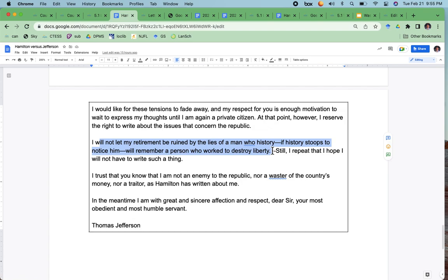I wonder what he would think today about the recent Broadway play that's a smash hit. There's no Jefferson Broadway play, but there's a big Hamilton play.